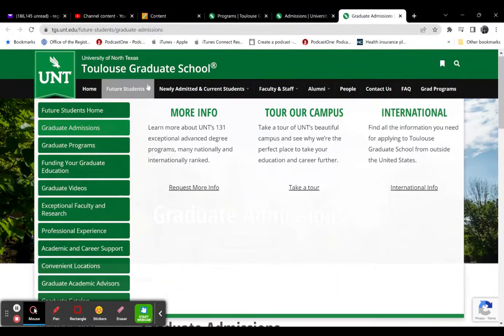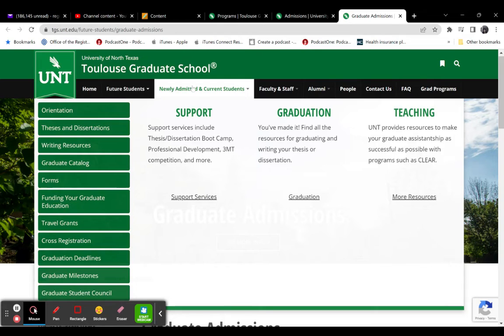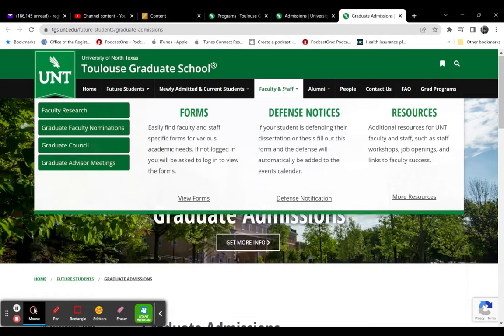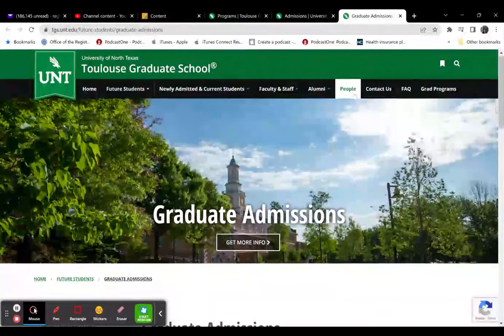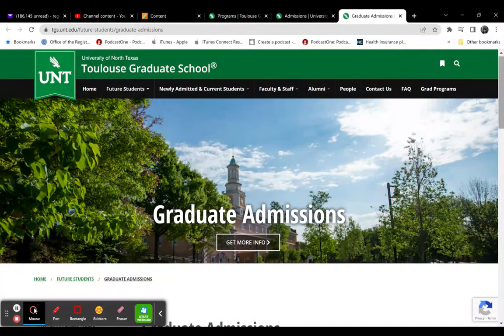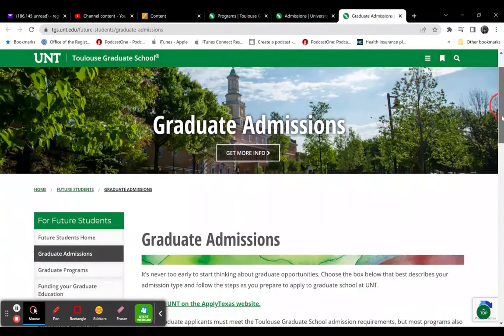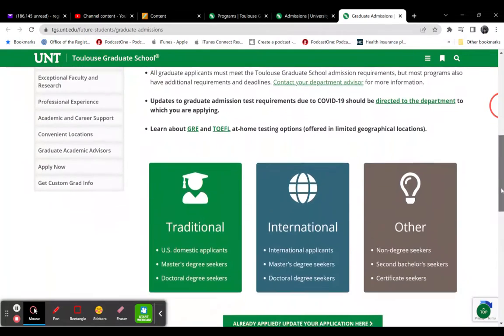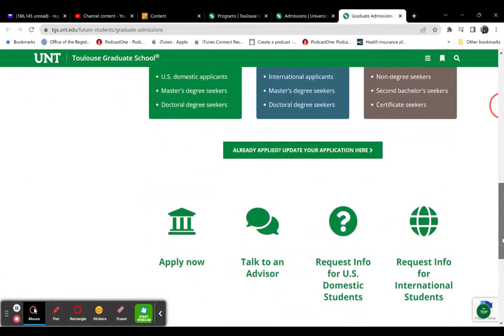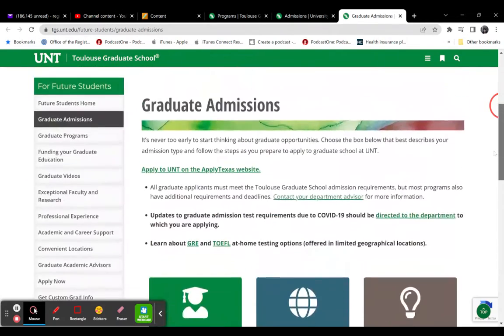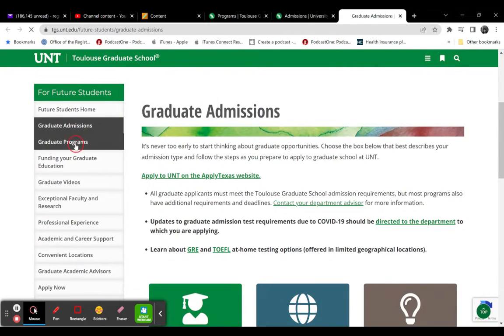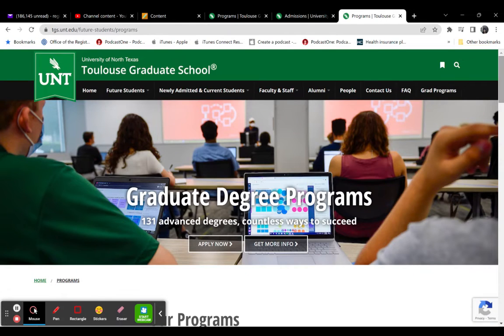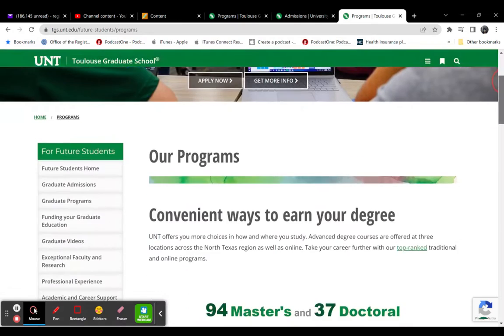And so you have different tabs: future students, newly admitted, current students, faculty, staff, alumni, people, contact us, etc. Grad programs. Grad programs is usually where you would probably get your information in terms of degree. But let's still go the long way around. So graduate admissions. And so now that we kind of see this page, there's a lot going on and it's focused at the same time. We can click graduate programs.